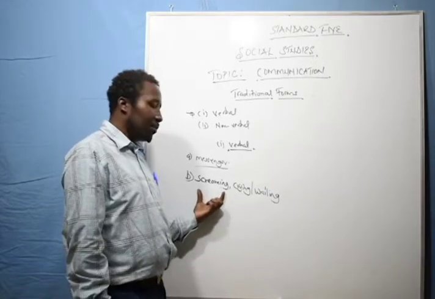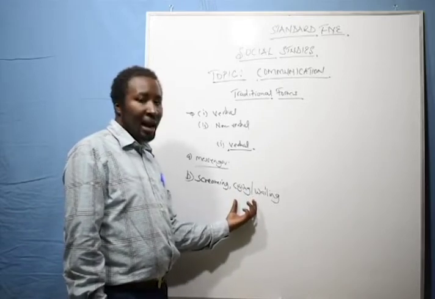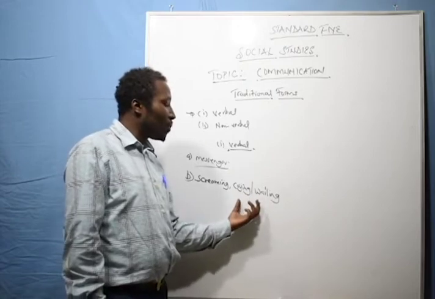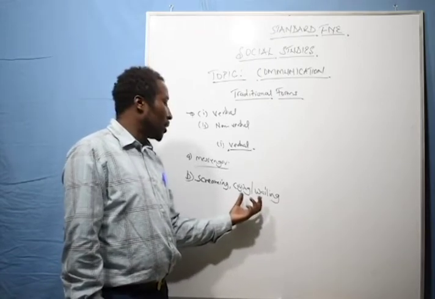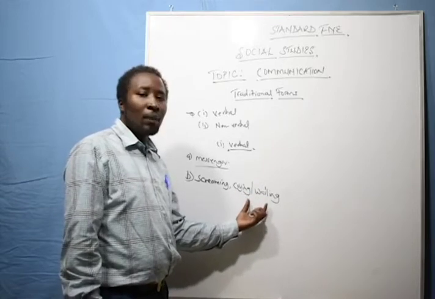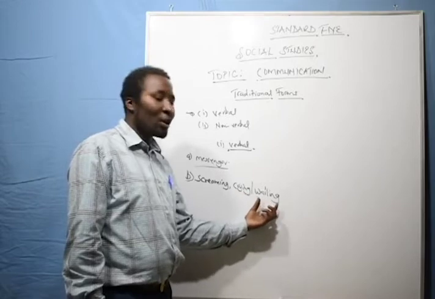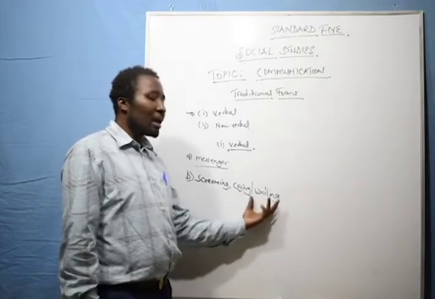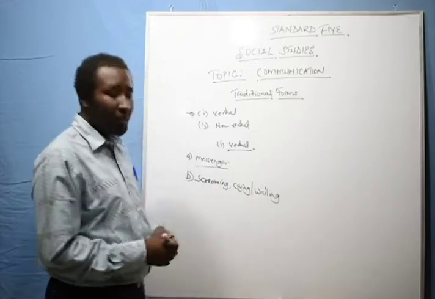Crying, one would cry or wail when a person died. There's a way they would cry, meaning a great person or probably a chief died. It would be different from the way an ordinary person would be mourned. So there was screaming, crying, and wailing that used to happen in the community to send a message.